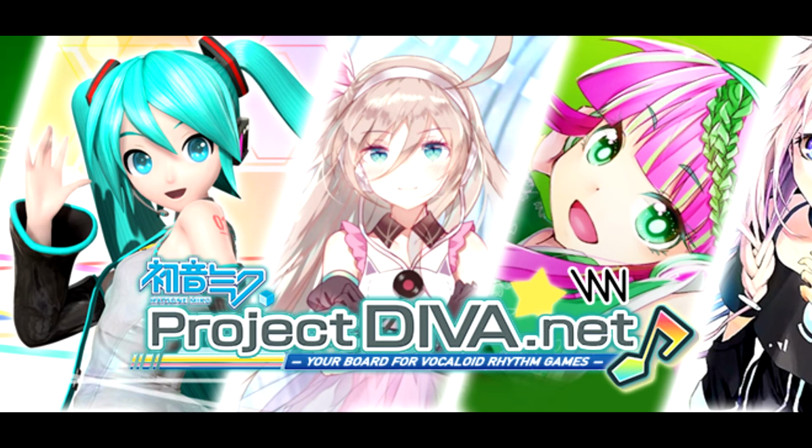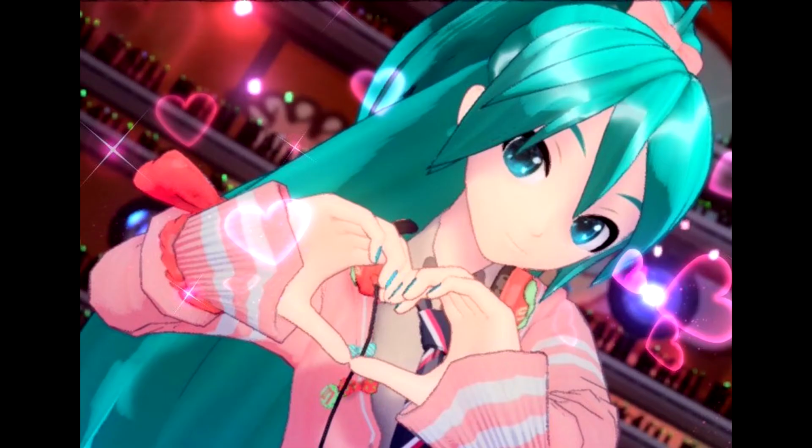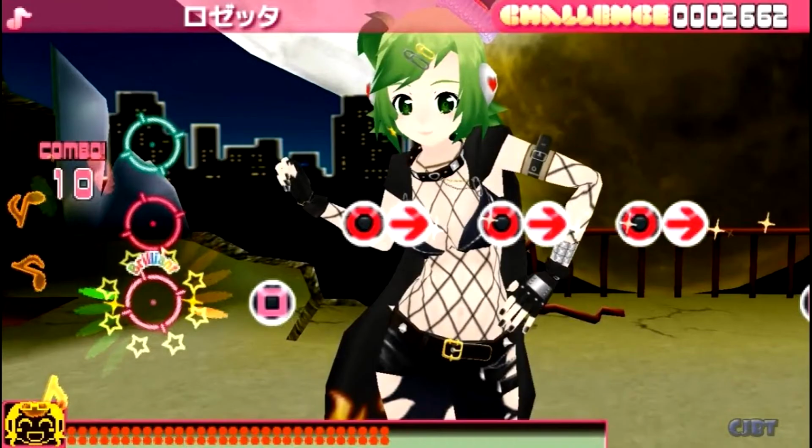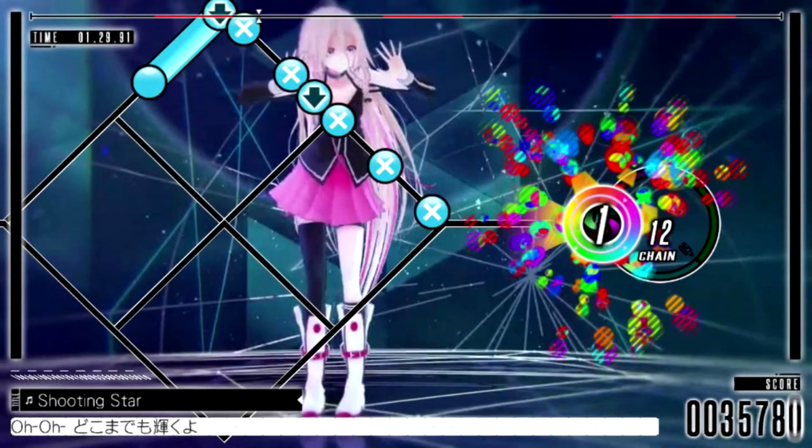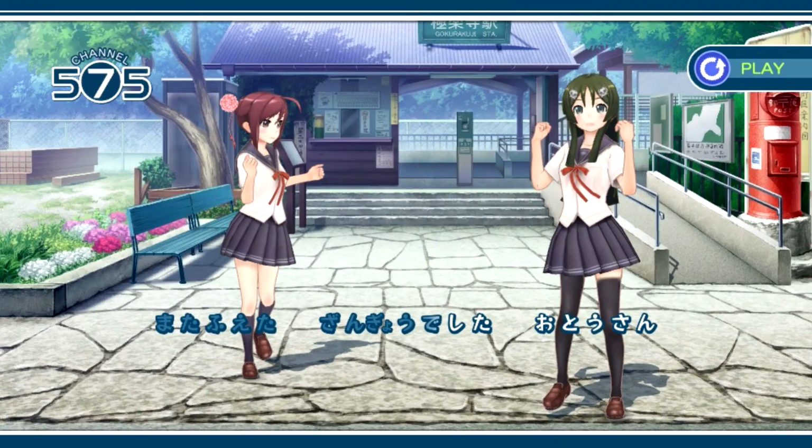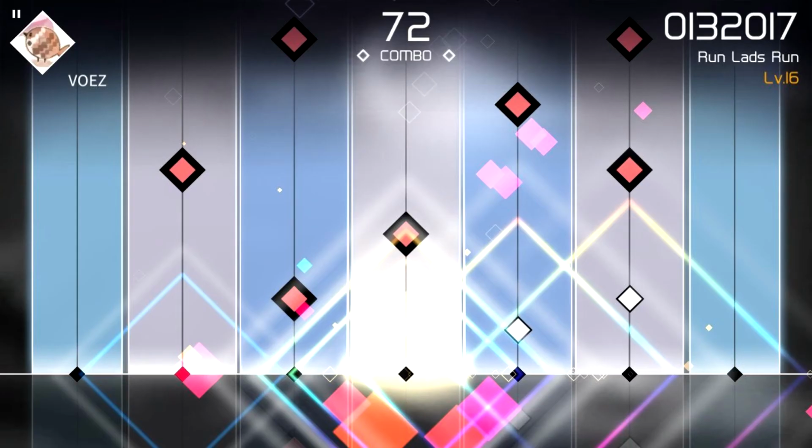For vocal synths specifically, there is of course Project Diva, but there is also Megpoid the Music Sharp, IA/VT Colorful, Project 575, Gion, and Voice, to name a few notable ones. Look up these games and their song lists to potentially find new music you like.